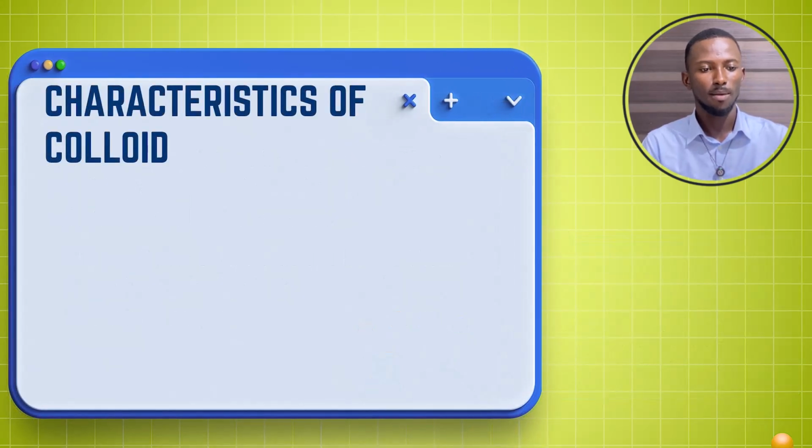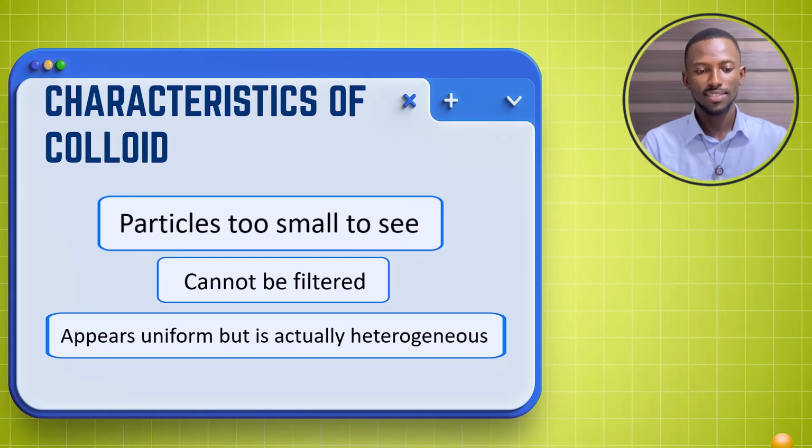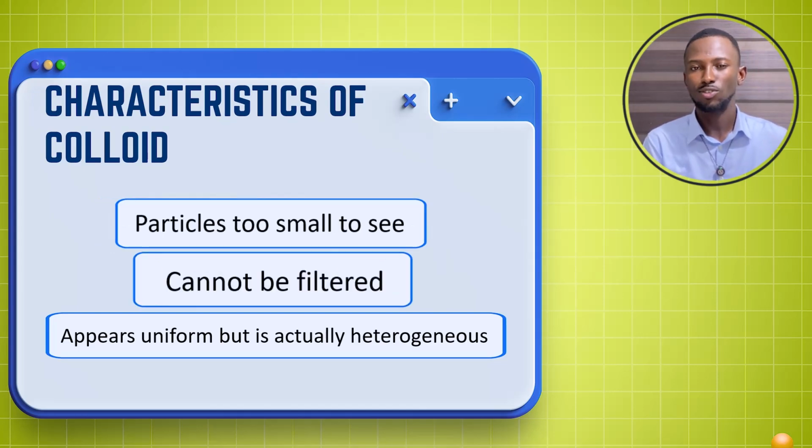Now let's talk about some properties of colloids. The first property is that the particles of colloids are too small to see with the eye. The next property is that they cannot be filtered. You can't take milk, knowing it's a colloid with particles dispersed in it, and filter the particles out with filter paper.